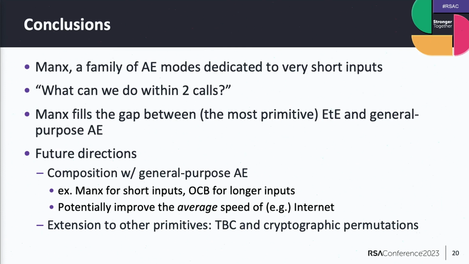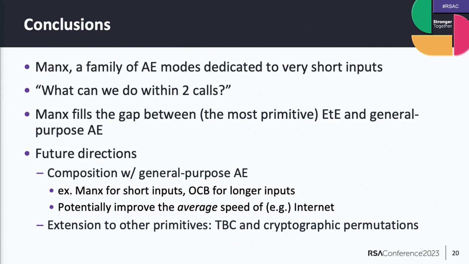There are some future directions, say composition or integration with general-purpose AE would be interesting. Namely, if Monks is used for very short inputs and OCB is used for longer inputs, then it could potentially improve the average speed of the underlying protocol if the message length varies from short to longer.